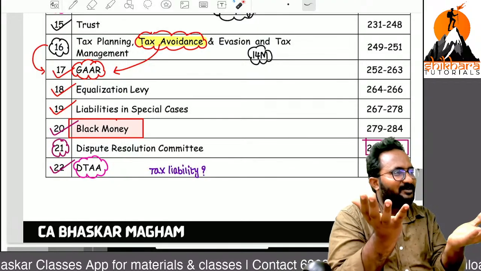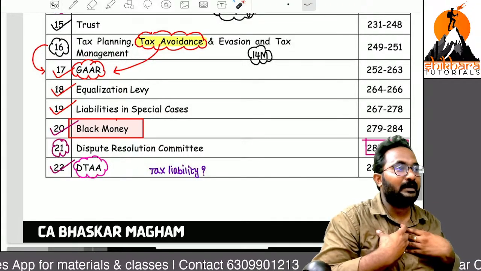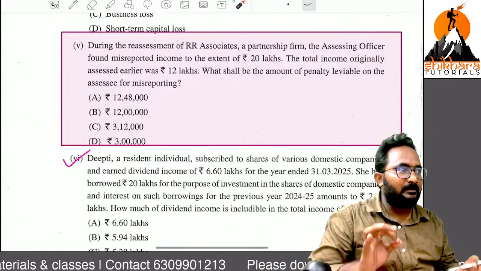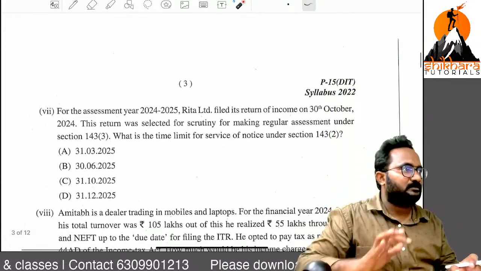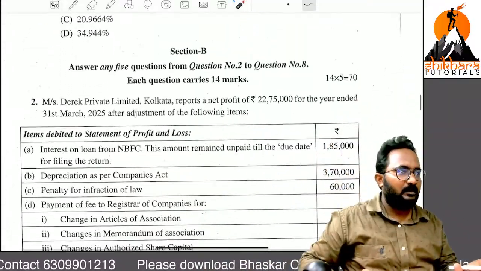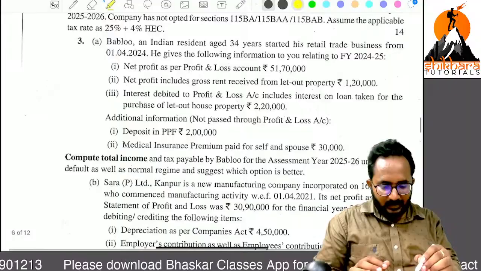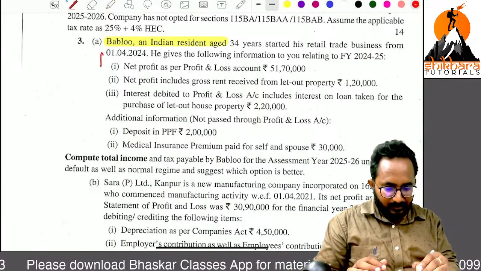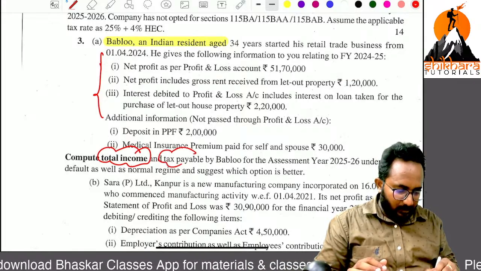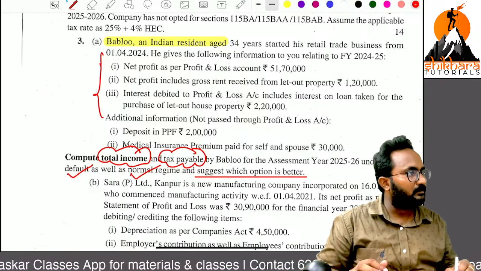From the department point of view, they will not ask like that. They will ask from the SSC point of view only. That is only tax planning. Yes, tax planning. Every attempt 3A, 3B, that is the question. But I don't want to follow the trend, sir. That means again maybe they can ask a different question in place of 3A, 3B. They give an individual with some basic details. They ask to compute total income, compute tax payable, and suggest default or normal, which one is better.